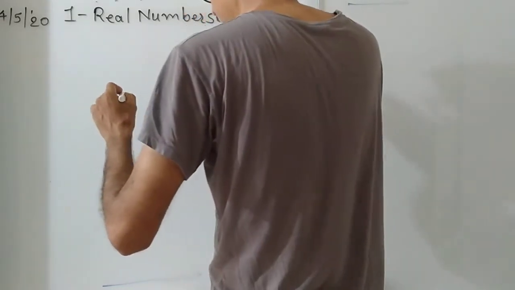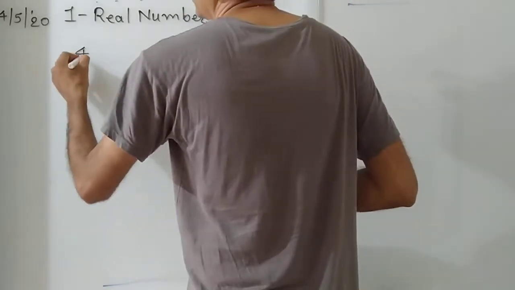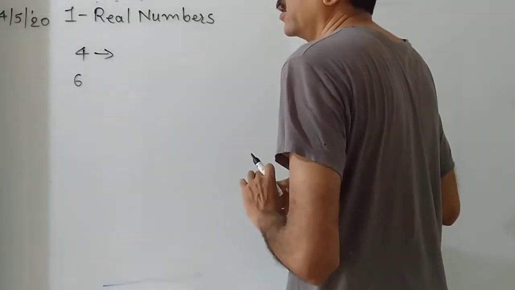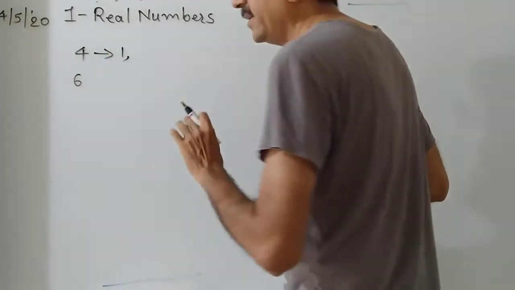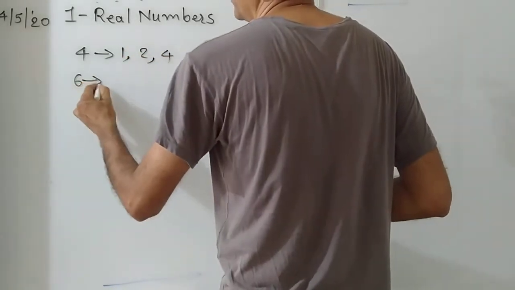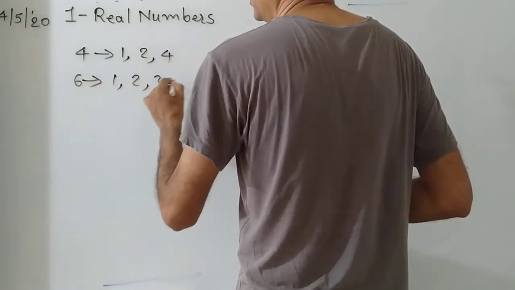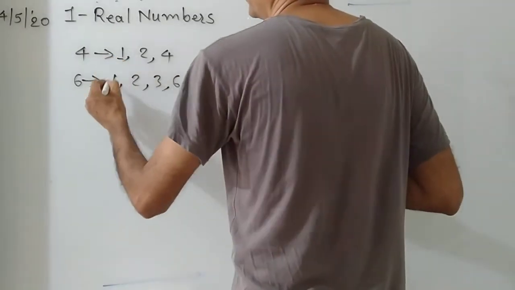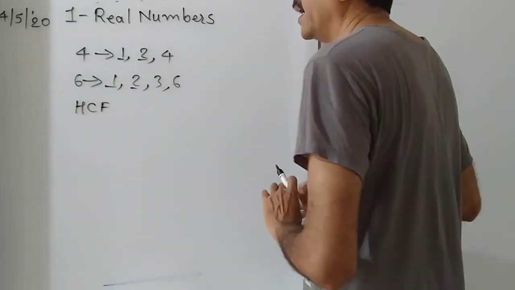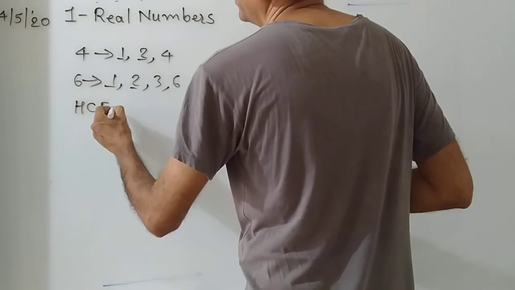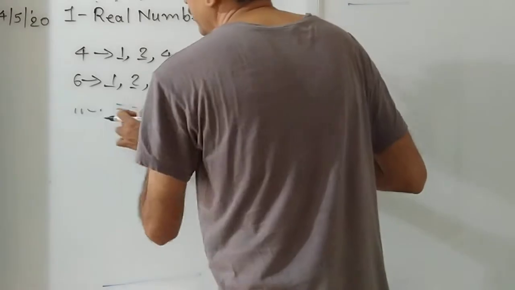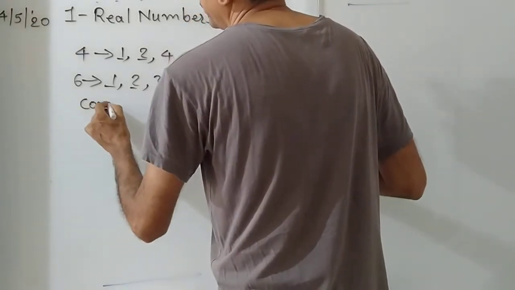Let's understand with the help of an example. 4 and 6 are two numbers. Which are the factors of 4? Means find the numbers by which we can divide 4. 1, 2 and 4. Which are the factors of 6? 1, 2, 3 and 6. Which are the common factors? 1 and 2. Then the highest common factor is 2. So this is said to be HCF. Okay. First we can list the common factors.